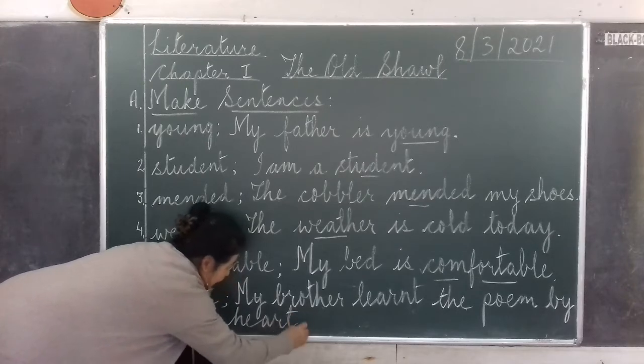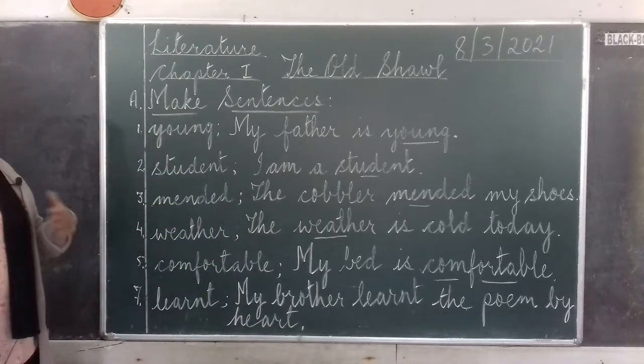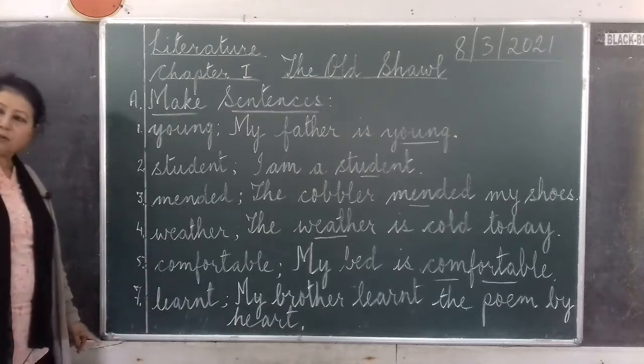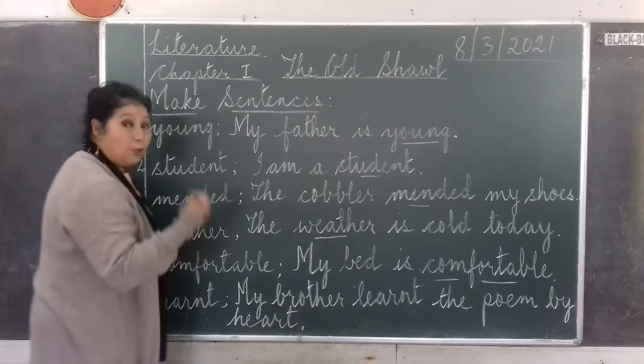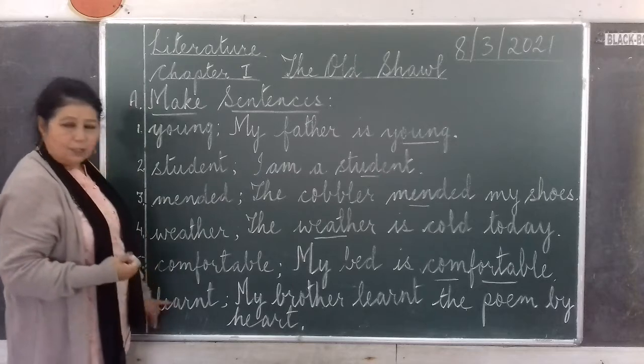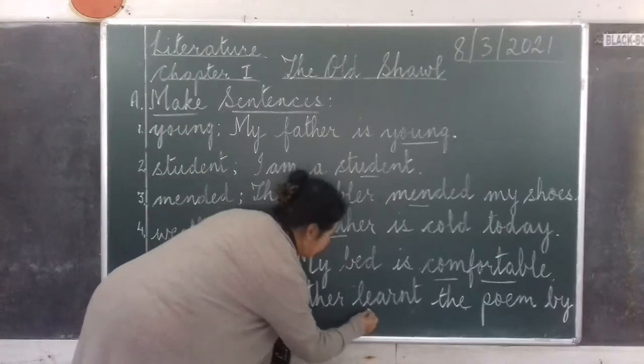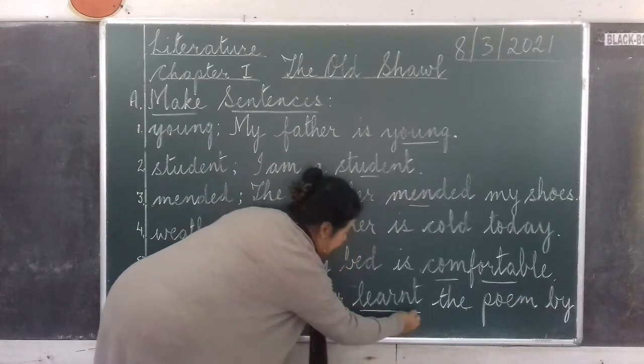H-E-A-R-T. That means he knew how to say the poem. Understood? He knew how to say the poem without looking. That is called by heart. To learn the poem by heart. So learned. You made the sentence using the word learned.